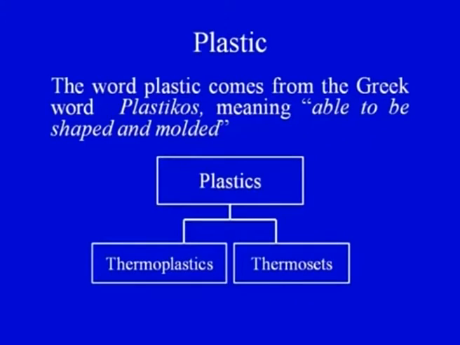Now what is a plastic? The word plastic comes from the Greek word plastikos, meaning able to be shaped and molded. So basically the criterion here is that this particular material which we are calling a plastic has the ability to be shaped and molded, which means that we can give shape to a plastic material depending upon the requirement.